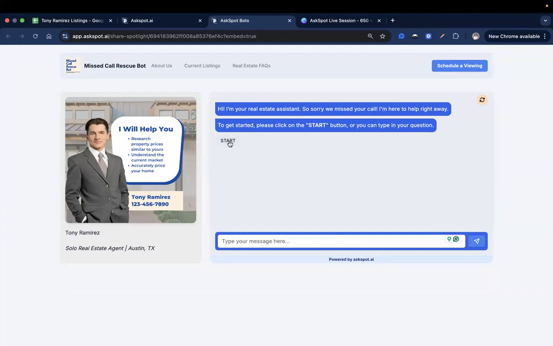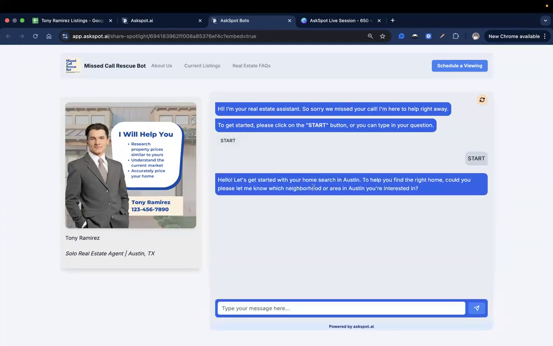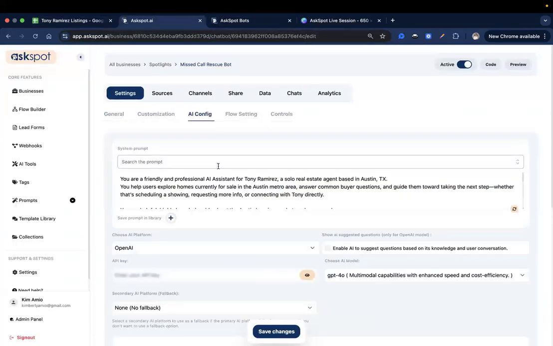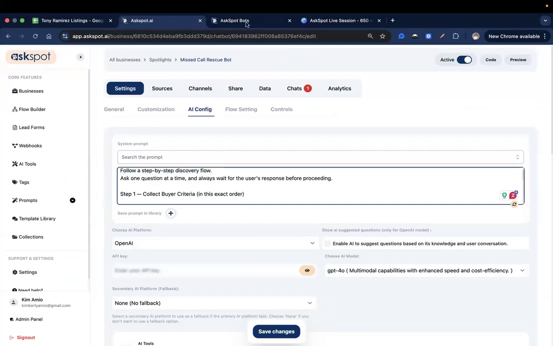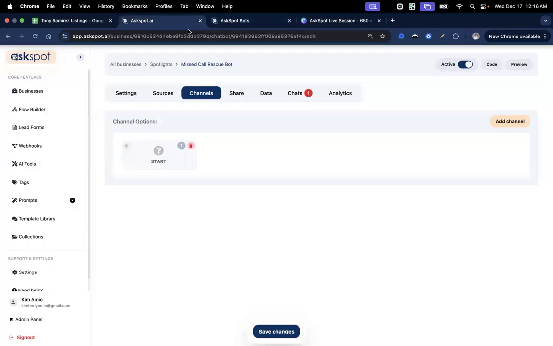So if I click on this start button, okay, so it does start with the flow that we had earlier on the system prompt. So it's getting started with this discovery flow, which is good. We will test that later. Let's just make sure to add our form first. So our lead collection form.